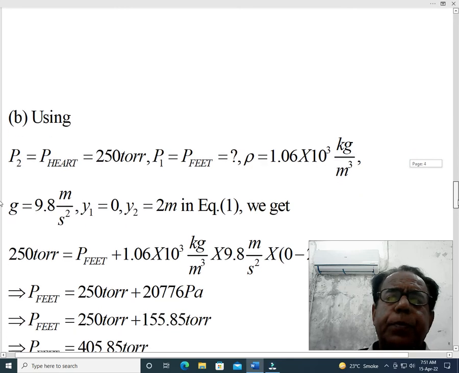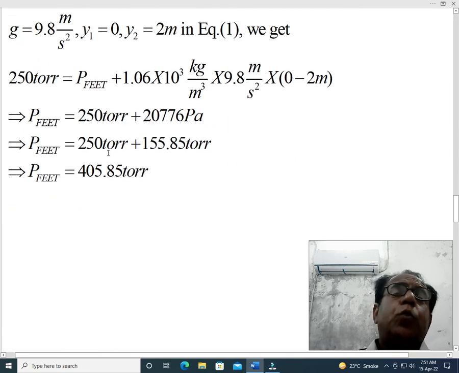250 plus 155.85. In part A there was a minus sign, due to which the result had become about 94. But here, because these two values are being added, our result will become 405.85 torr. To this extent, our part B has been solved completely and satisfactorily.